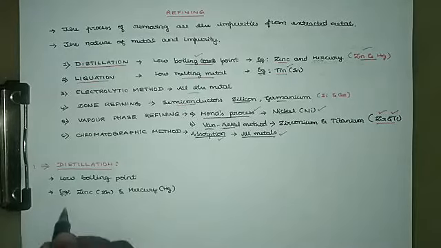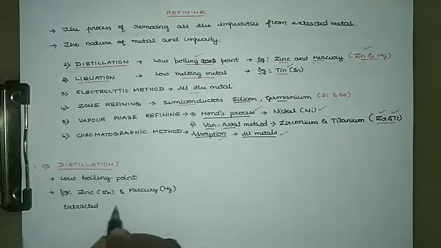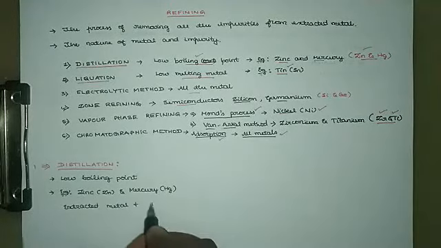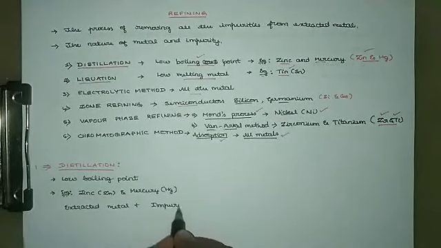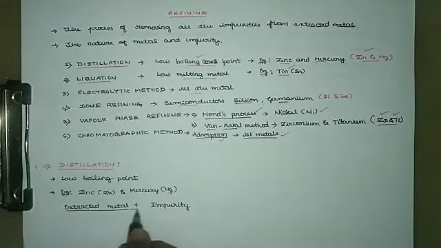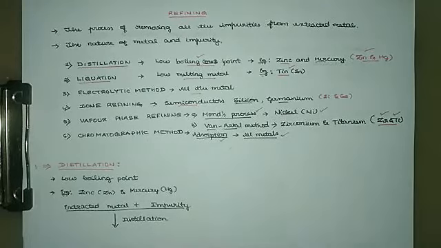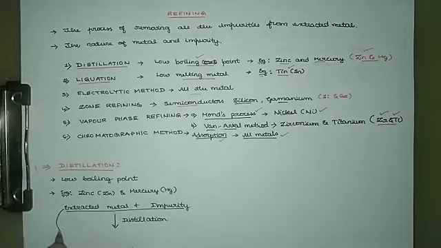Now, if you observe, we have the extracted metal associated with impurities. The extracted metal associated with impurity is taken and subjected to distillation. In the distillation, we need to observe the boiling point of the metal and the impurity. So the metal with low boiling point will evaporate first.